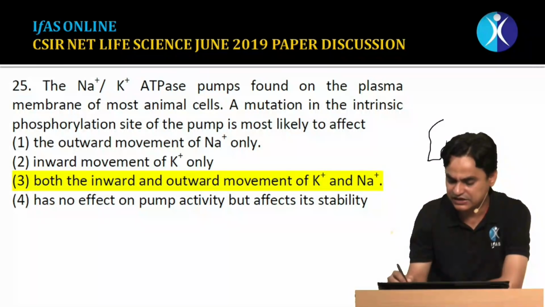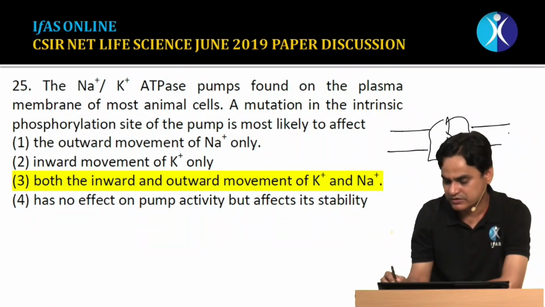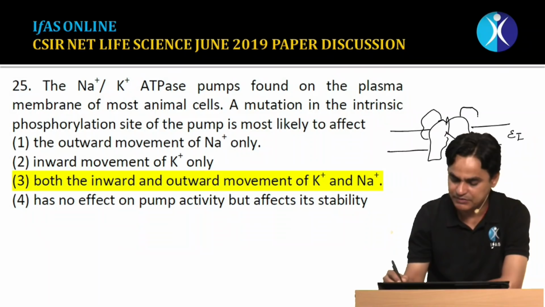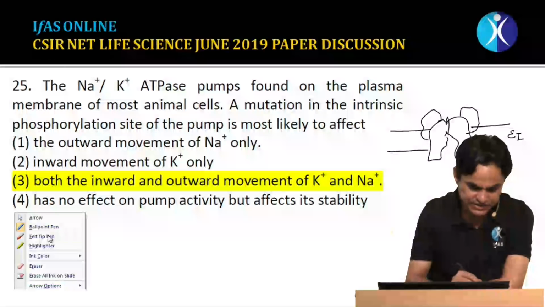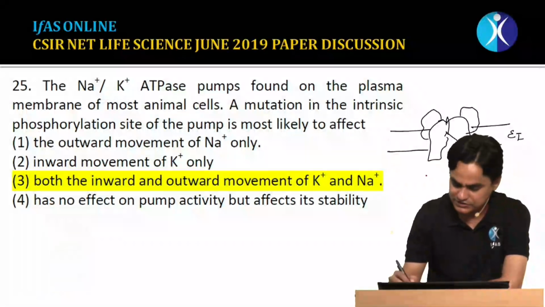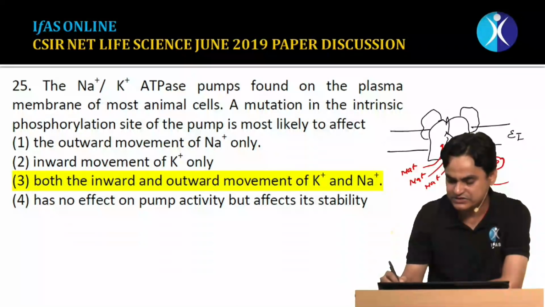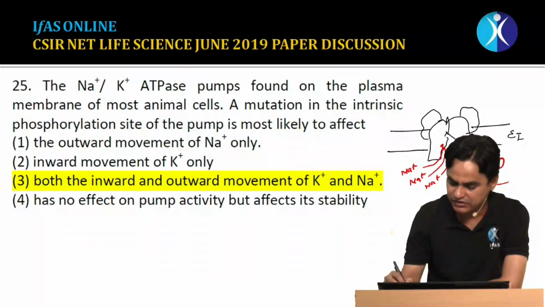So we know that this is the E1 state of the transporter. These could be the alpha and these could be the beta subunits. The first step is the binding of sodium ions. So sodium ions bind over here. Once 3 sodium ions from inside bind at this site on the transporter domain, there is a binding of ATP on the nucleotide binding domain, and once ATP binds, there is ATPase activity.